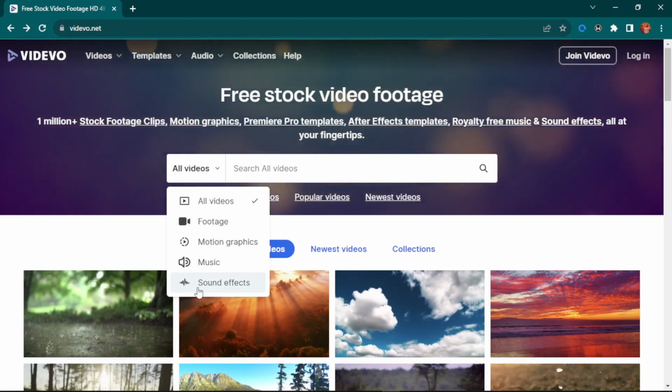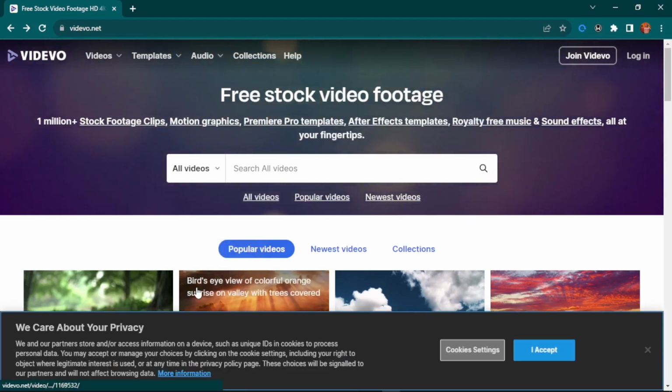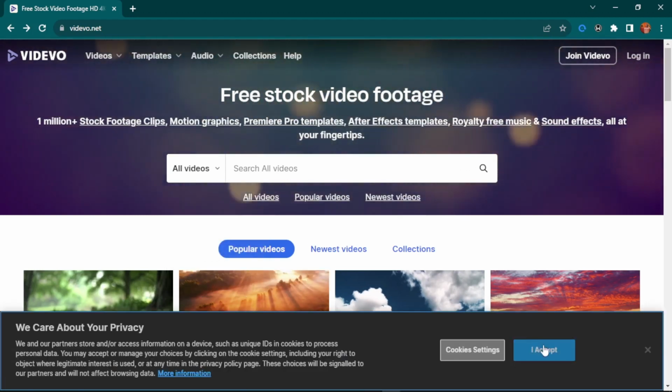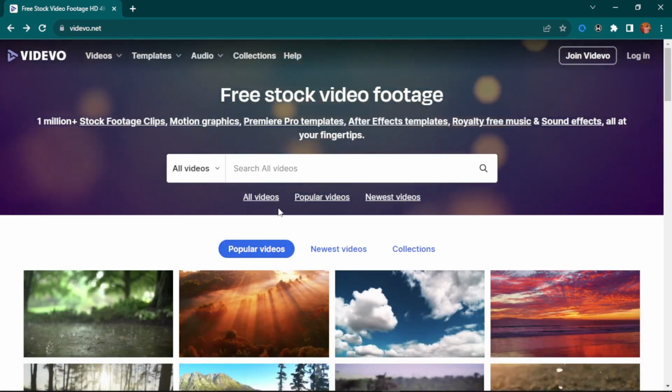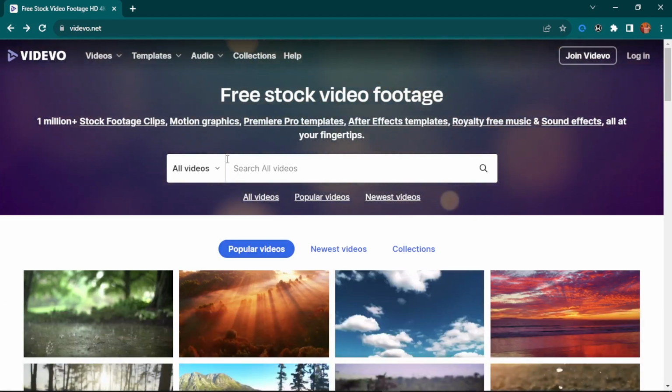However, when you are downloading using the free version, this is what the platform does. The platform gives you a copyright claim to place in your video description, and I believe you've already seen this before. If you go onto YouTube, a lot of YouTubers using free stock videos and soundtracks place a credit in the description to the platform where they got their soundtrack from. Well, they get them from platforms like this.